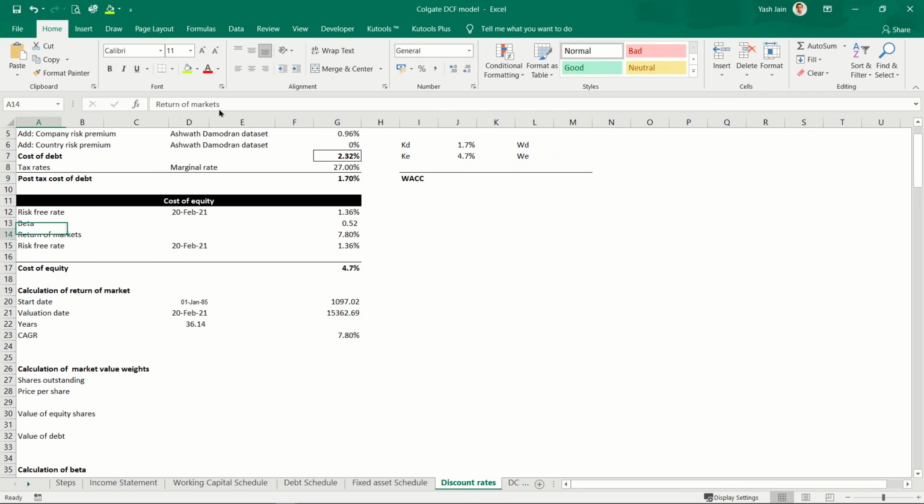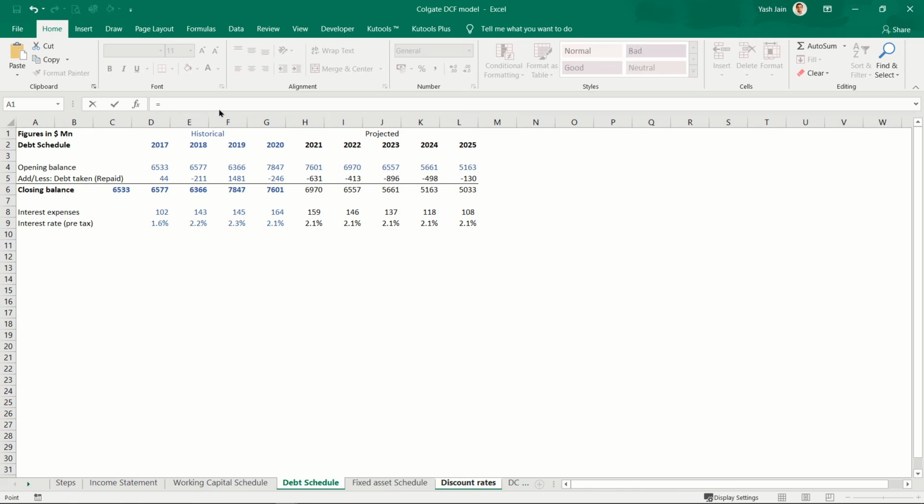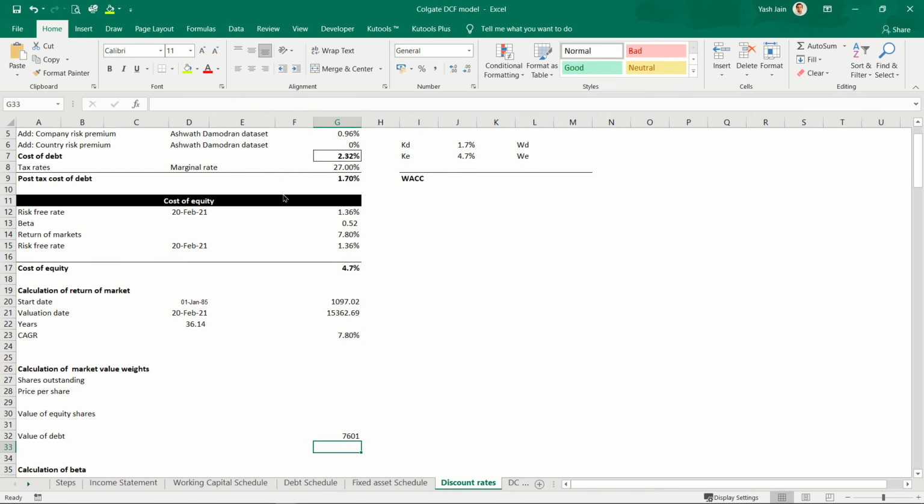So for weight of debt, I need market value weights basically, but since every kind of debt is not listed in the market, what we assume here is that book value of debt and market value of debt are almost similar. So I'll just simply link it to my debt schedule here, enter. This is my value of debt.